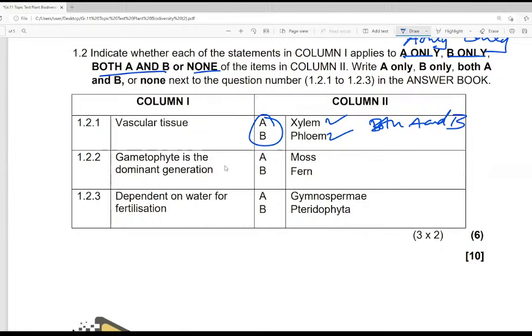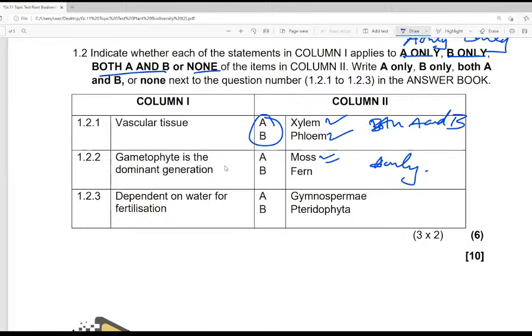So in this case, they didn't say bryophyte, they didn't say pteridophyte, angiosperm, gymnosperm. No, they gave you the examples of each group. So in this case, we have the moss and the fern. The ferns are pteridophytes. The moss are bryophytes. So the answer becomes this. So I'm going to say the answer is going to be A only.